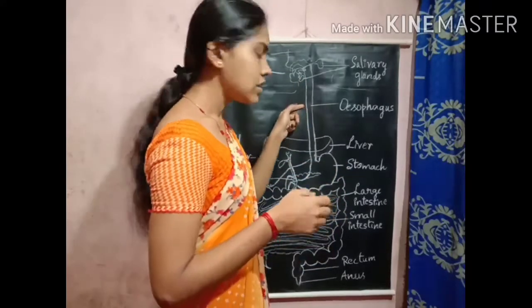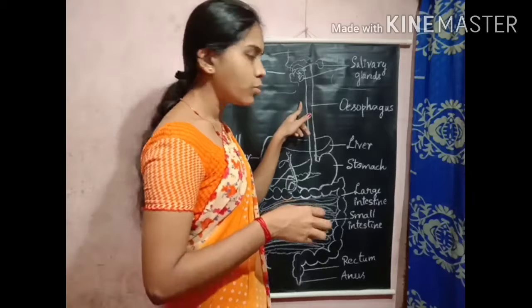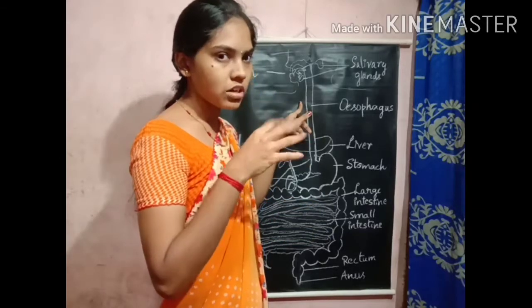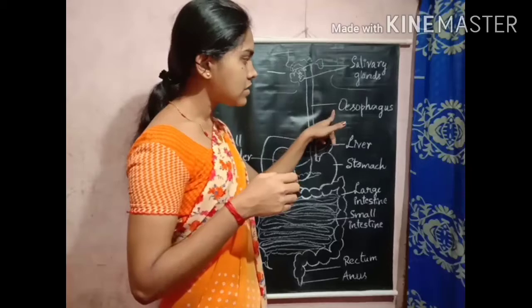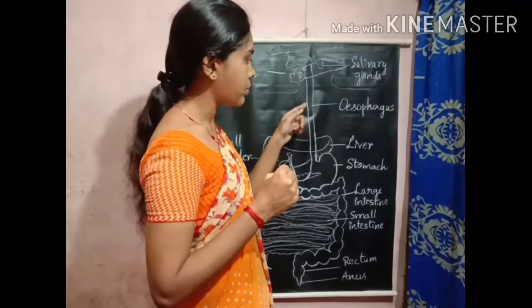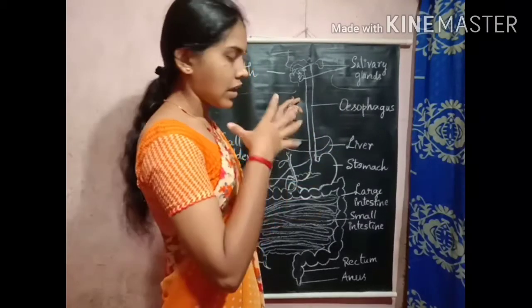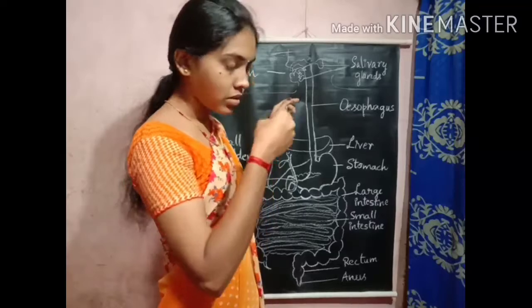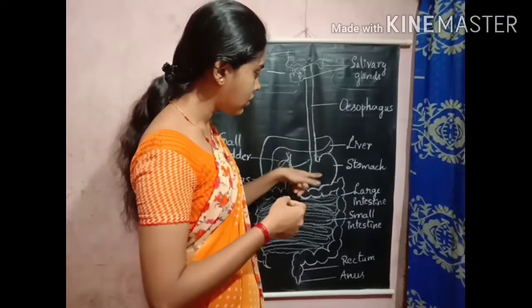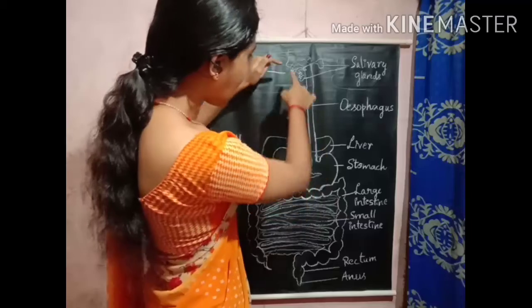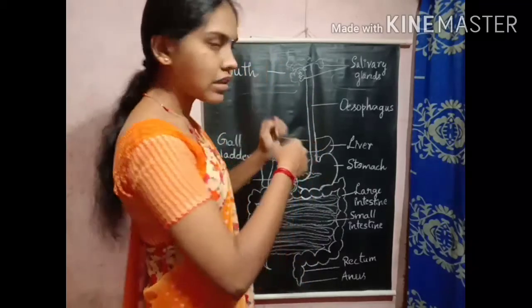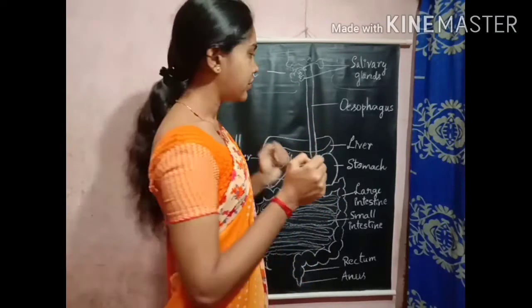In the esophagus we can observe the peristaltic movement, which is the contraction and expansion of the walls of the esophagus. The esophagus is nothing but a food pipe, and through the peristaltic movement the food enters the stomach. Throughout the digestive system, the alimentary canal, we can see the peristaltic movement of the food.